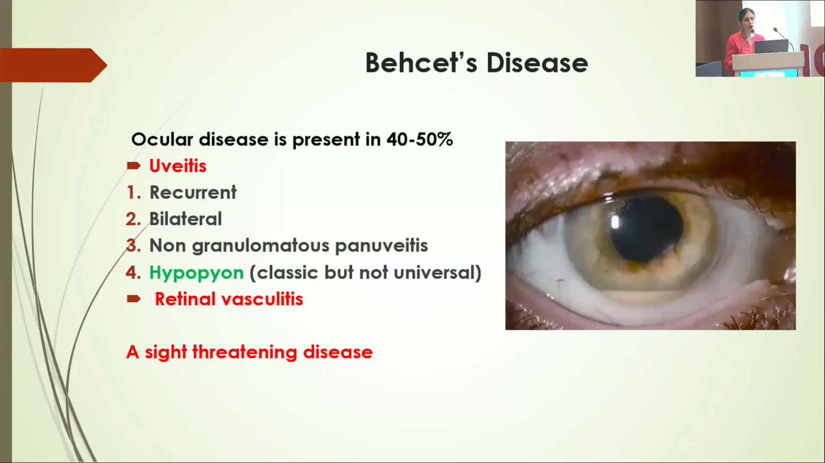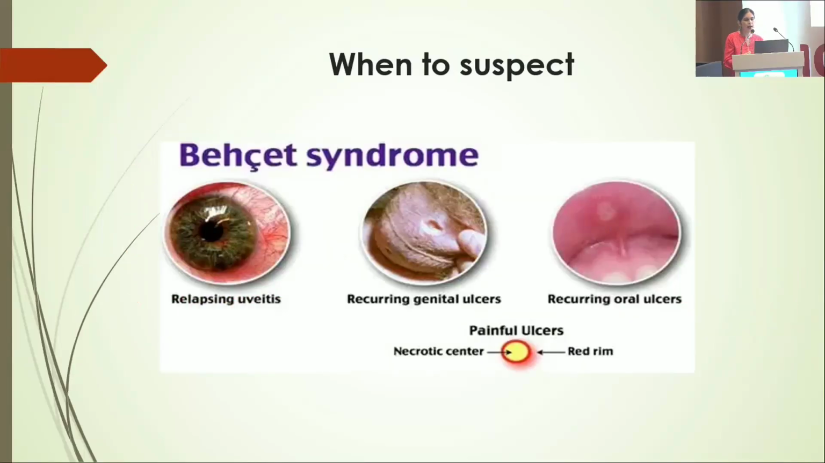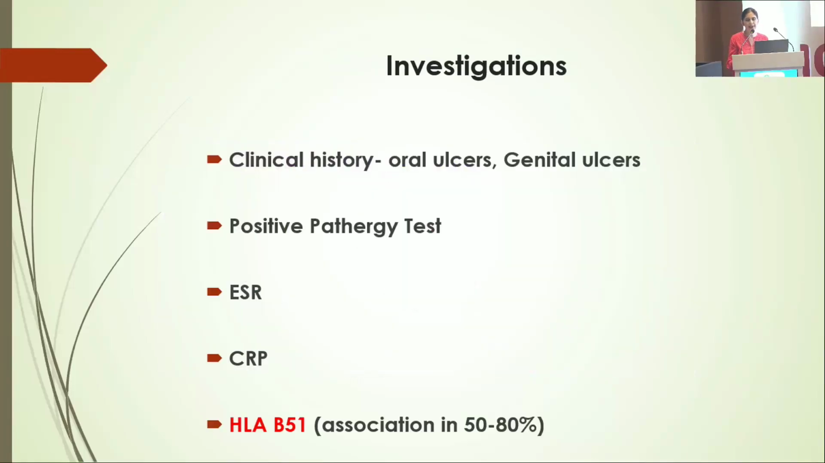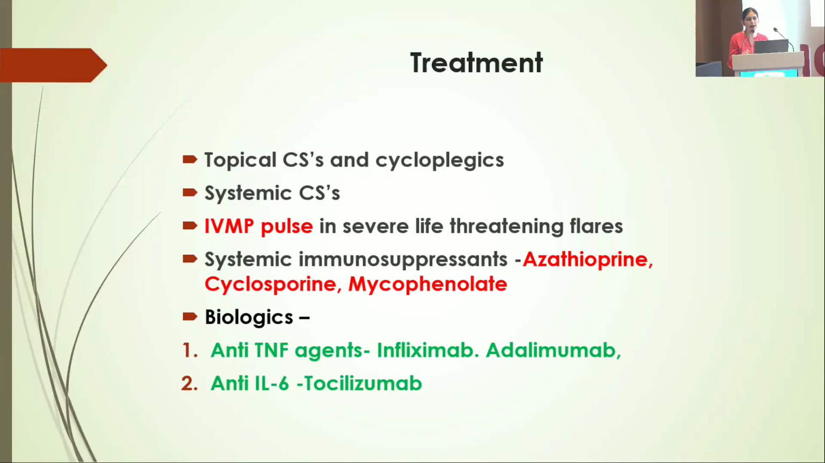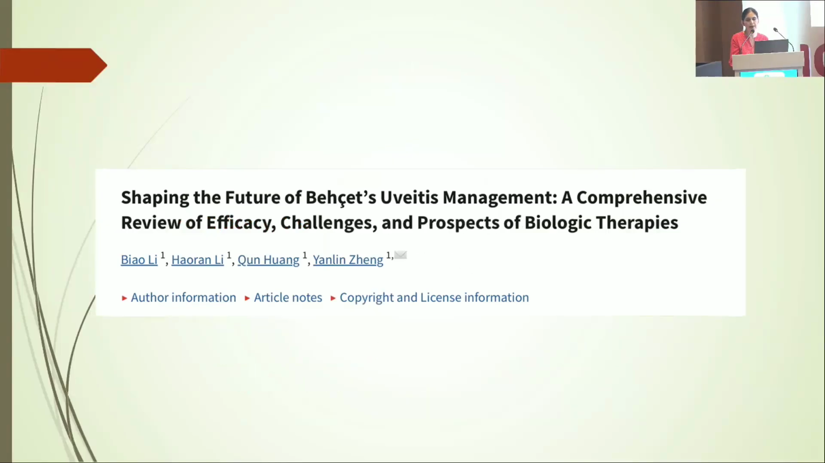If we talk of Behçet's, ocular disease is present in 40 to 50% of cases, with uveitis that is recurrent, bilateral, non-granulomatous, and development of hypopyon. It's a sight-threatening disease. Suspect Behçet's when you have recurrent oral ulcers and recurrent genital ulcers. Apart from the routine tests, kindly order HLA-B51, which is associated in 50 to 80% of cases. Treatment here is corticosteroid, where methylprednisolone pulse is given in severe life-threatening flares. Systemic immunosuppressants with azathioprine, cyclosporin and mycophenolate, and definitely there is a role of biologic therapy here.